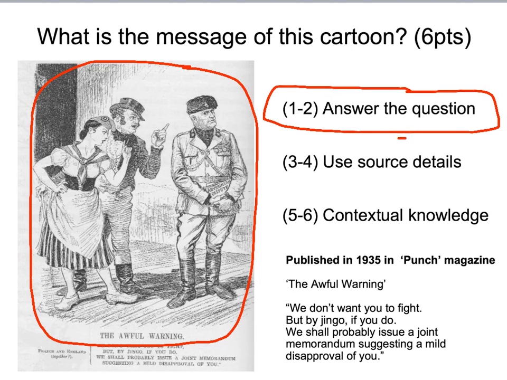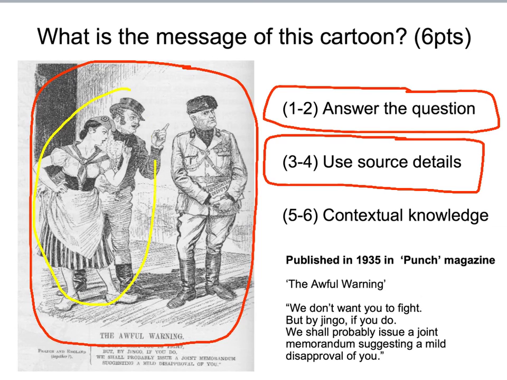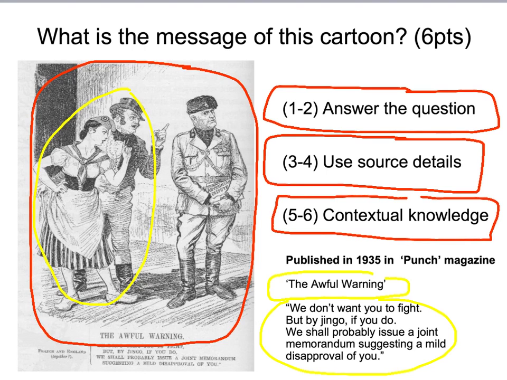And you'll need to go further by using source details to back this up. So make sure that you include that this is Britain and France. Make sure that you include this idea that the awful warning is sarcastic and the song is sarcastic too. You only need to include 2 or 3 examples of this, but also don't forget that you will need to include the contextual knowledge of what was going on at the time in 1935.